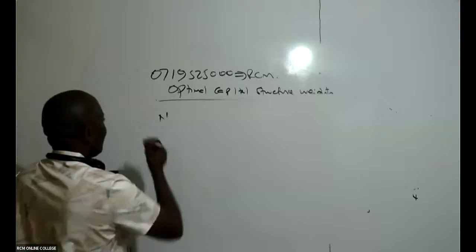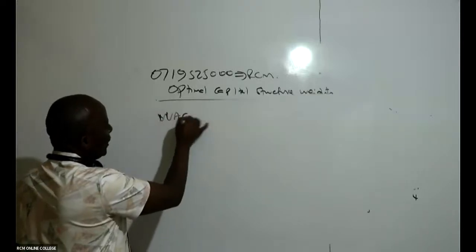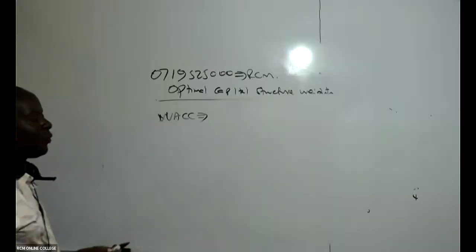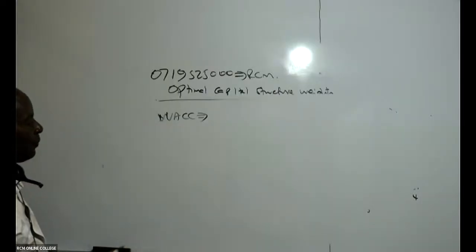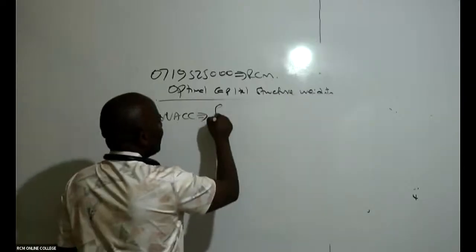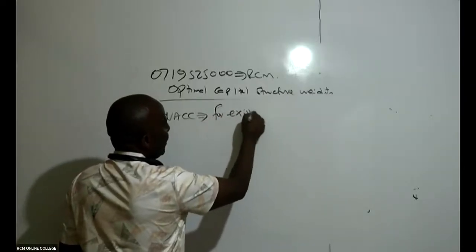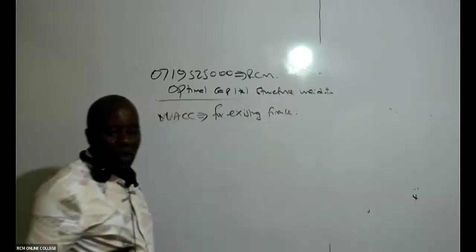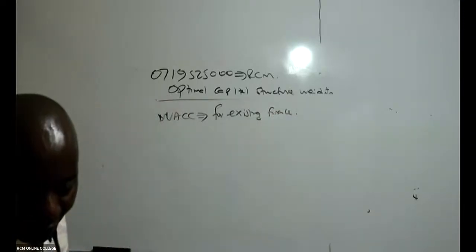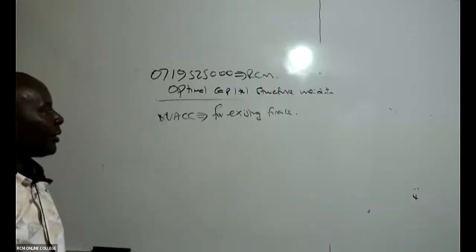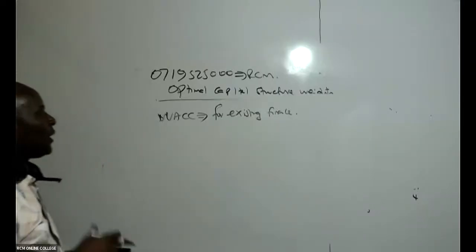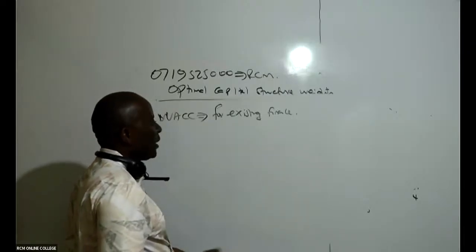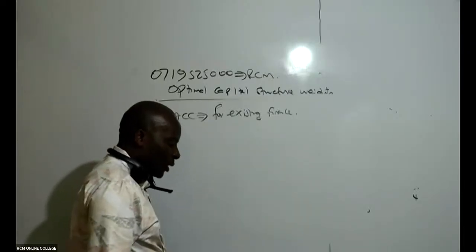Ladies and gentlemen, remember, WACC is for existing projects, for existing finance. Somebody wants to get WACC for whatever projects that we have.